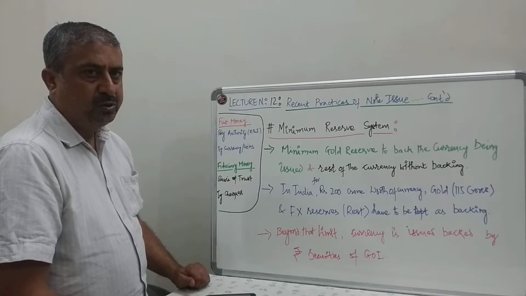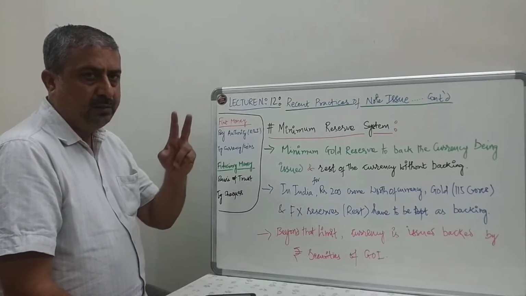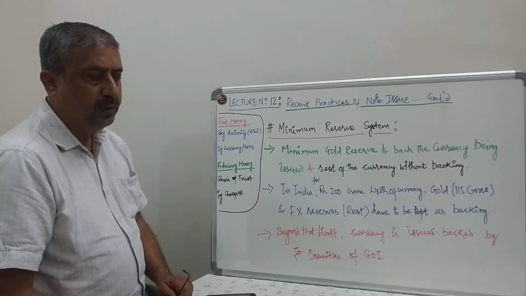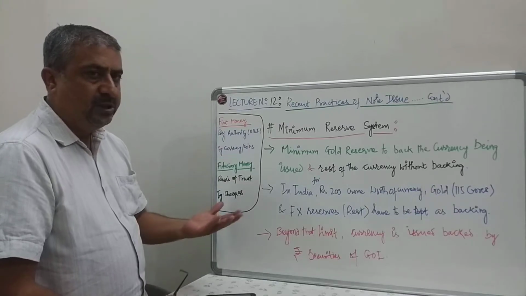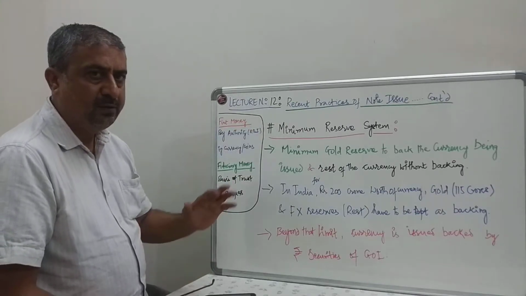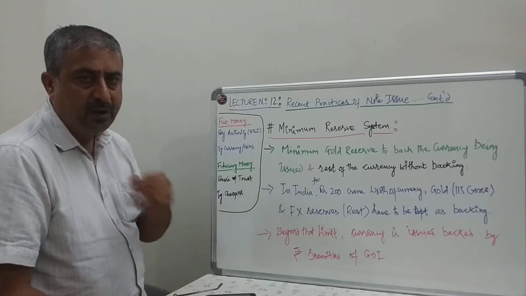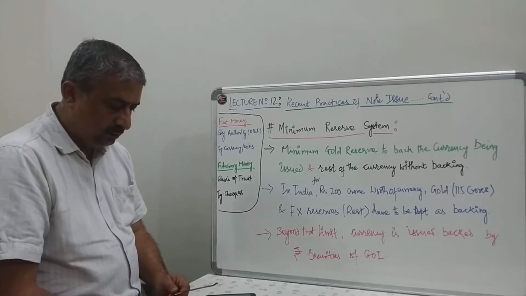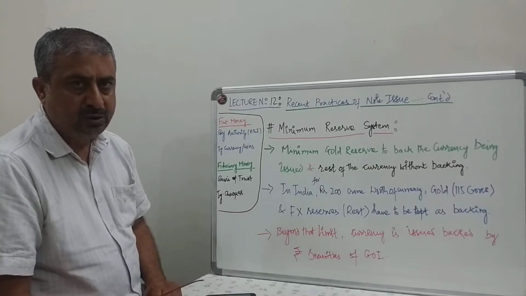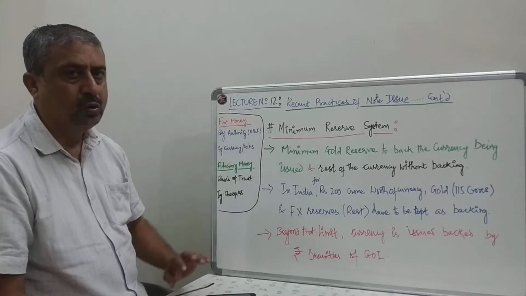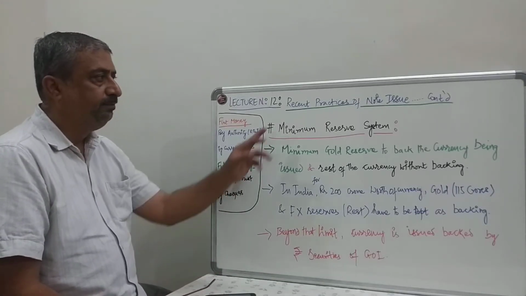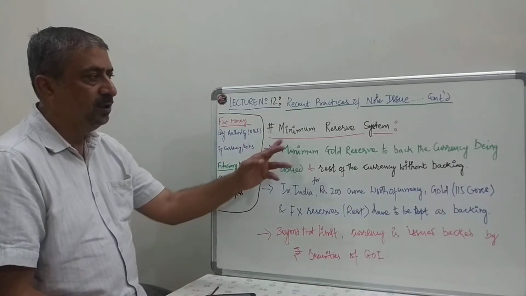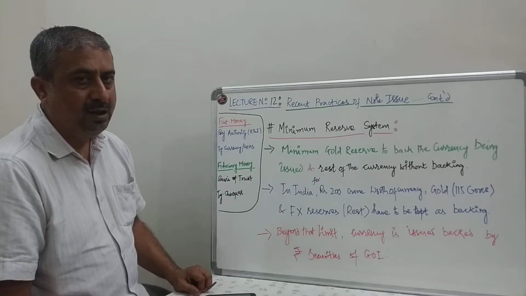If you remember very closely, we had talked about fundamentally two principles of note issue: currency principle and banking principle. Recent practices of note issue apart from banking principle and currency principle were fixed fiduciary issue, maximum fiduciary issue. After that, yesterday we had talked about proportional reserve system. Today we are going to talk about the last part of the practices according to which notes are issued, and that is called as minimum reserve system, or MRS.